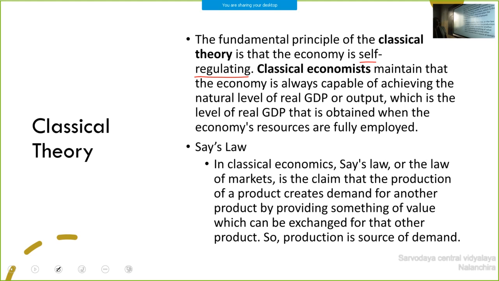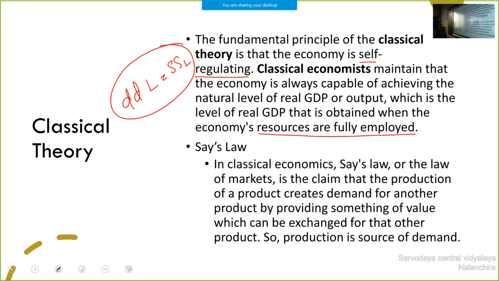Classical economists maintain that the economy is always capable of achieving the natural level of real GDP or output, which is the level of real GDP obtained when the economy's resources are fully employed. So demand for labor is equal to supply of labor, according to classical theory. Okay.